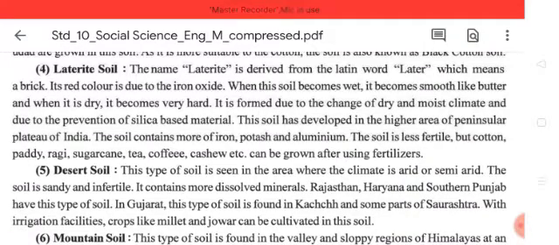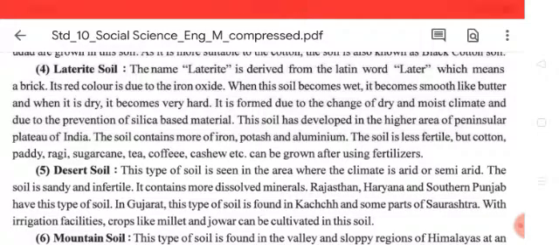This soil has developed in the higher area of the peninsular plateau of India. The soil contains more of iron, potash and aluminium. The soil is less fertile, but cotton, paddy, ragi, sugarcane, tea, coffee, cashew, etc. can be grown after using fertilizers.